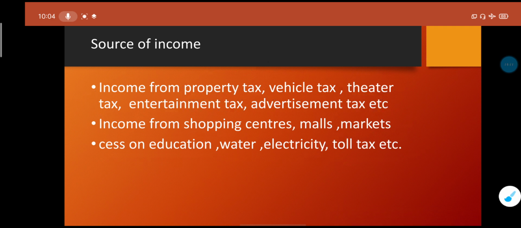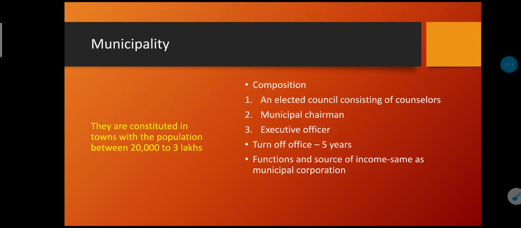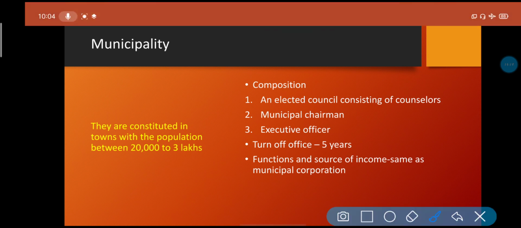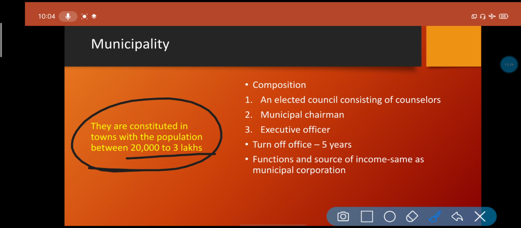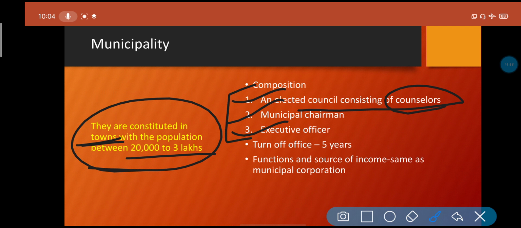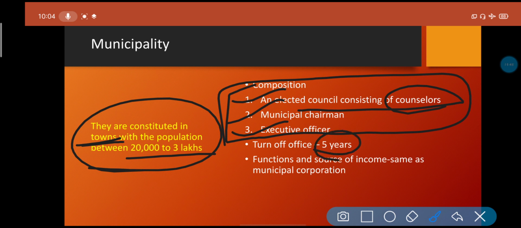So these are the different sources of income of the municipal corporation as well as municipalities and Nagar Panchayat. Now we come to the second structure, that is the municipality. Here the population is 2,000 to 3 lakh people, mainly living in small cities. There is an elected council, which means councillors, a municipal chairman and an executive officer. These three kinds of people make up the municipality. Then the term of office is 5 years. The functions and sources of income are the same as a municipal corporation.